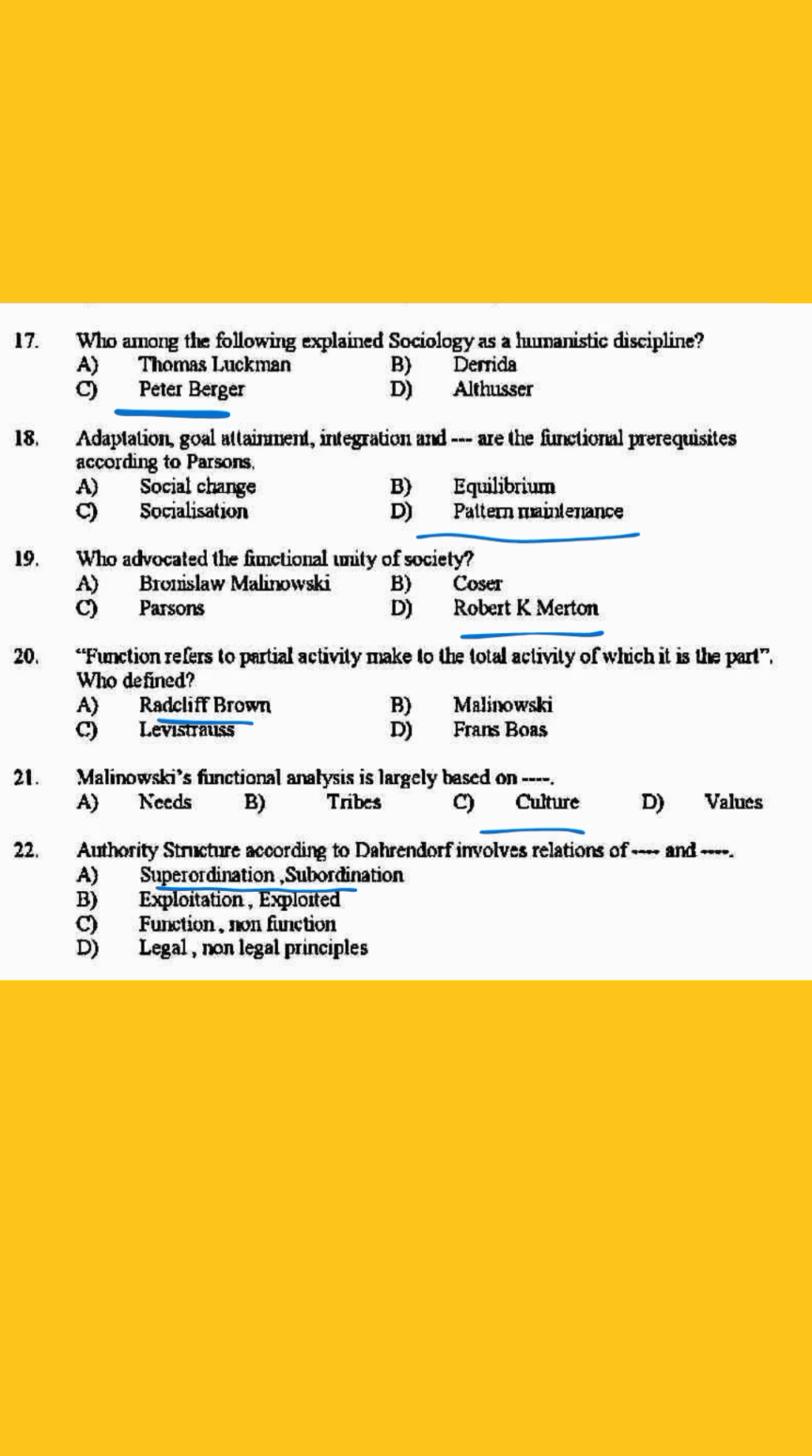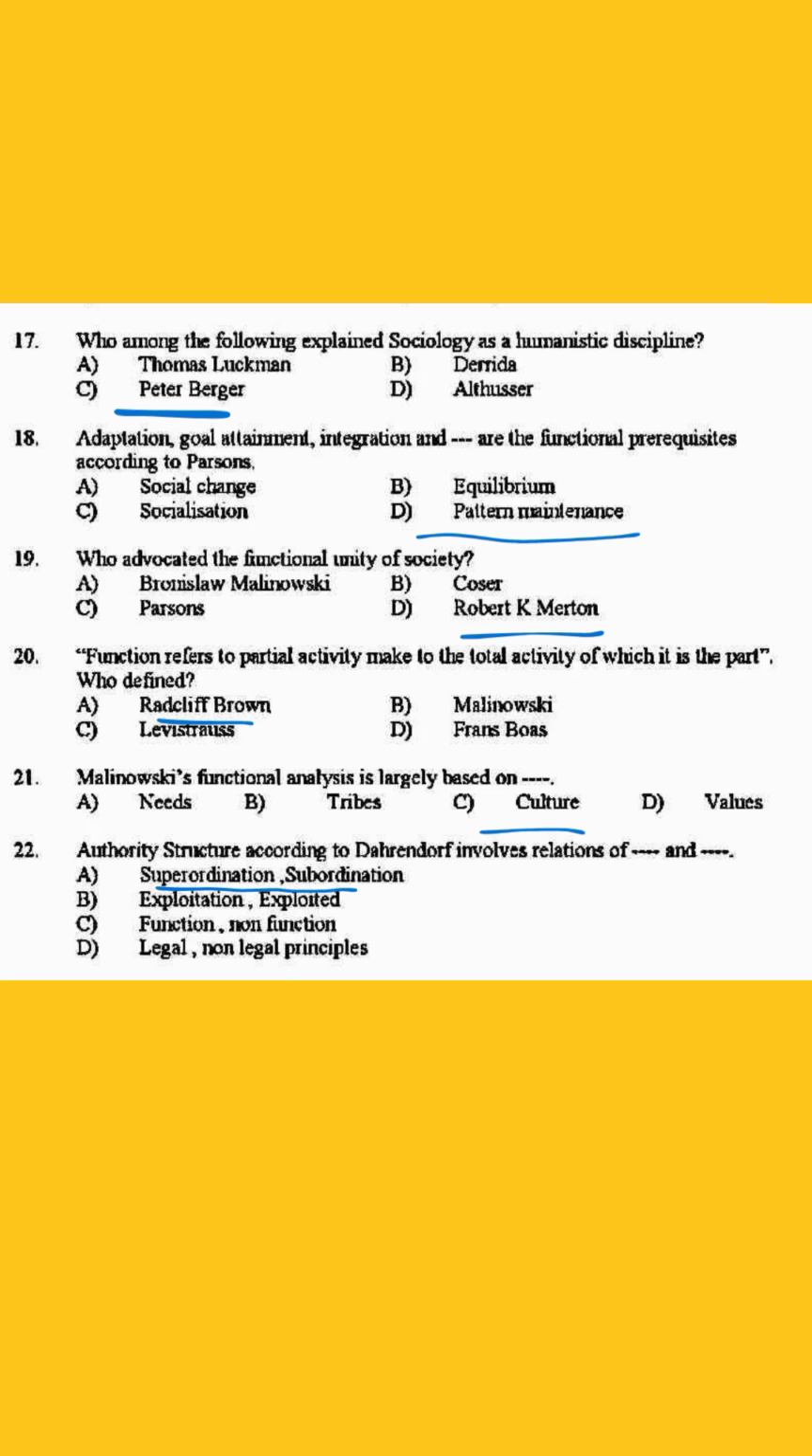18. Adaptation, goal attainment, integration and dash are the functional prerequisites according to Parsons. The answer is option D, pattern maintenance. 19. Who advocated the functional unity of society? The answer is option D, Robert K. Merton. 20. Function refers to the contribution of partial activity to the total activity, of which it is a part. Who defined this? The answer is option A, Radcliffe Brown.